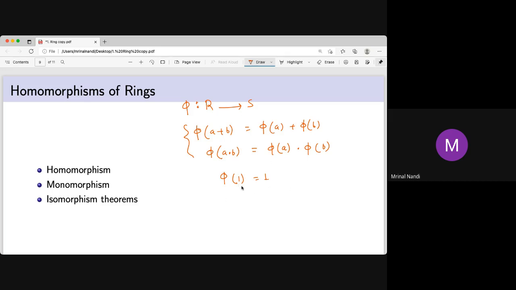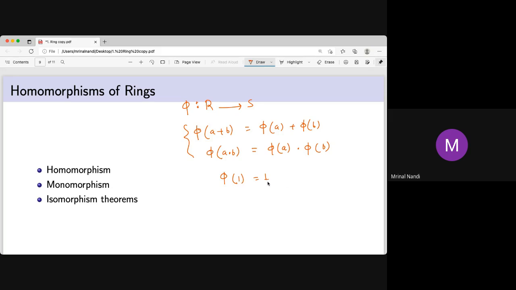So again, these two are not the same. The first 1 is the identity element in R, and the second one is the identity element in S, two different sets. It may happen that R is Z and S is 2Z, where the identity of R is 1 and the identity of S is 2. If R is a subset of the reals, S is a subset of the reals, but the identity element of S is different from that of R, then phi(1) = 2, where 2 is the 1 of S. So again, these two 1s are different.